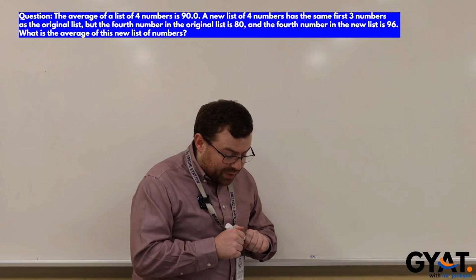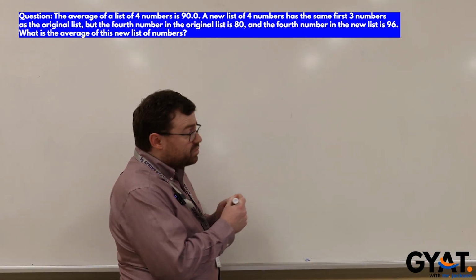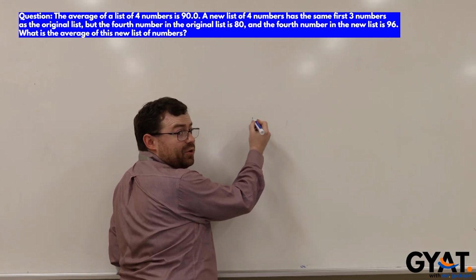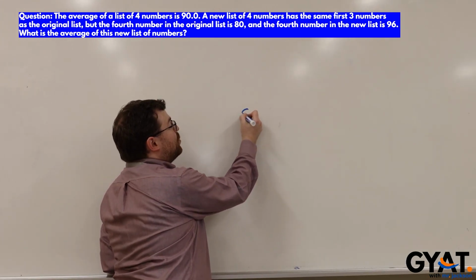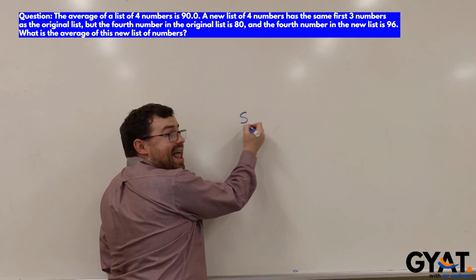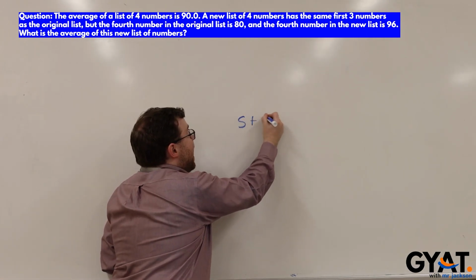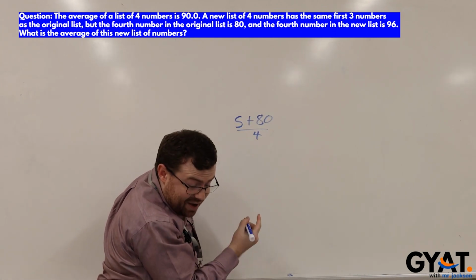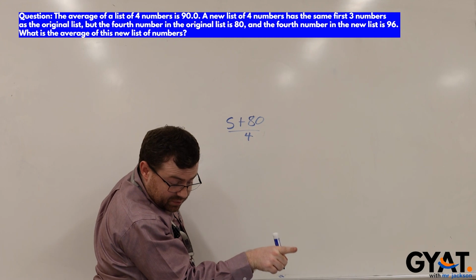So let's break that down a little bit. This is what we know. We know that in the original list, there were 4 numbers, and 3 of the numbers, which I'm just going to call S because I'm putting them together because we don't know what they are, right? We know that when you take S, which is the first 3 numbers, and add 80 to it, then divide by 4, you get that average of 90.